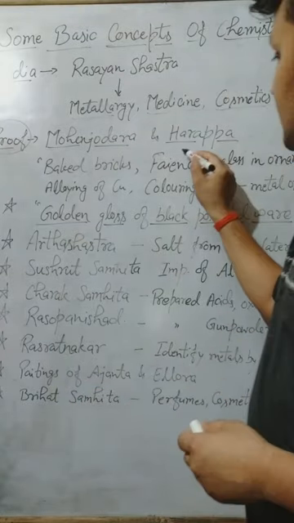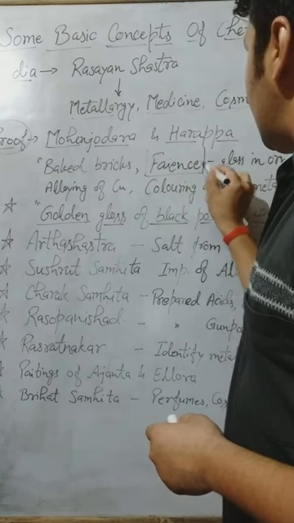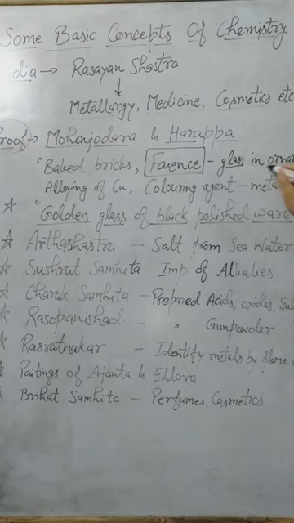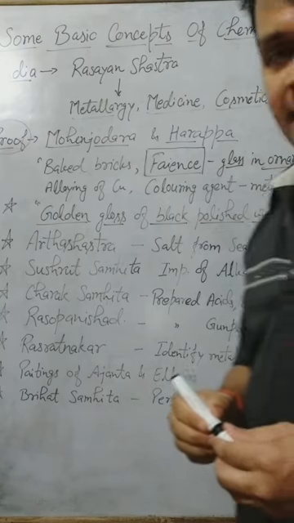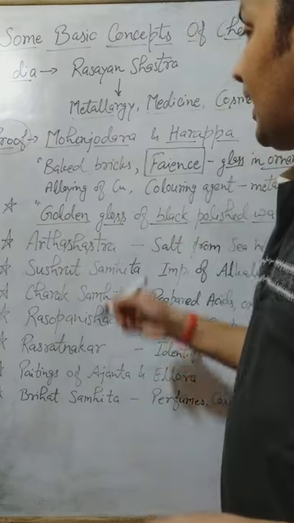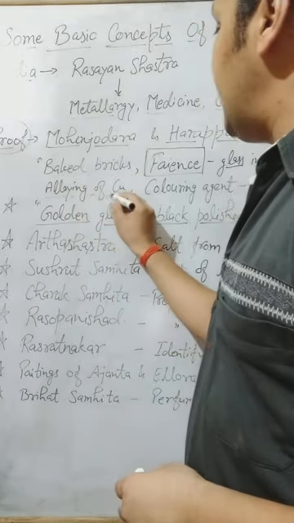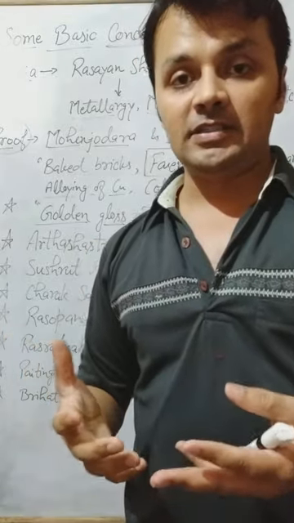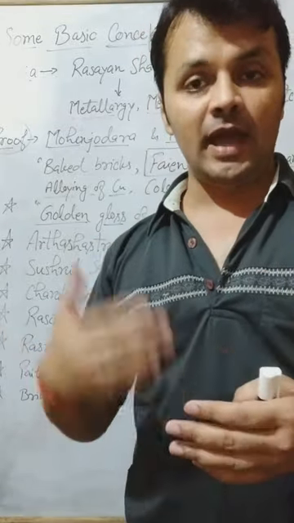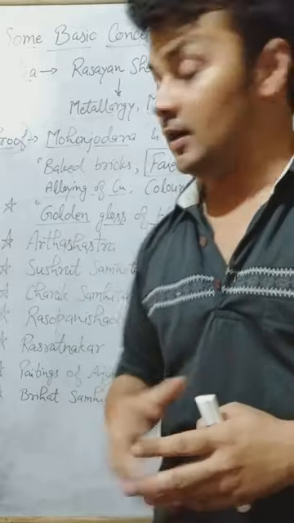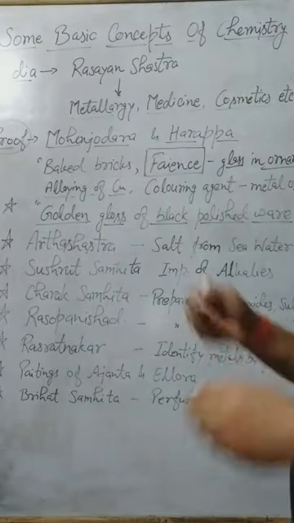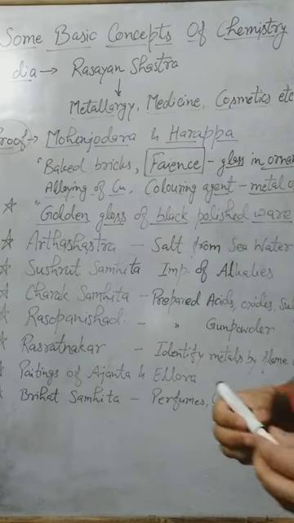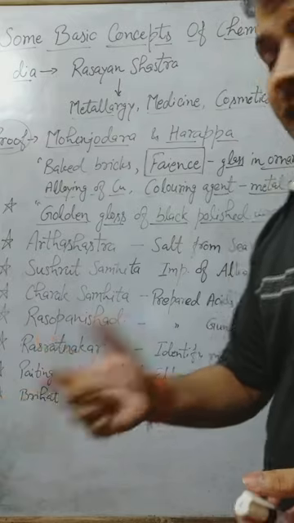Then faience. It is a very important part. Faience is a type of glass which was used in making ornaments, in jewelry. And alloying of copper, that is very important. Metals की इतनी deep studies that they used tin and chromium to make the alloy stronger, that copper became stronger by making it an alloy. And coloring agents, very important. Metal oxides were used as coloring agents, right?